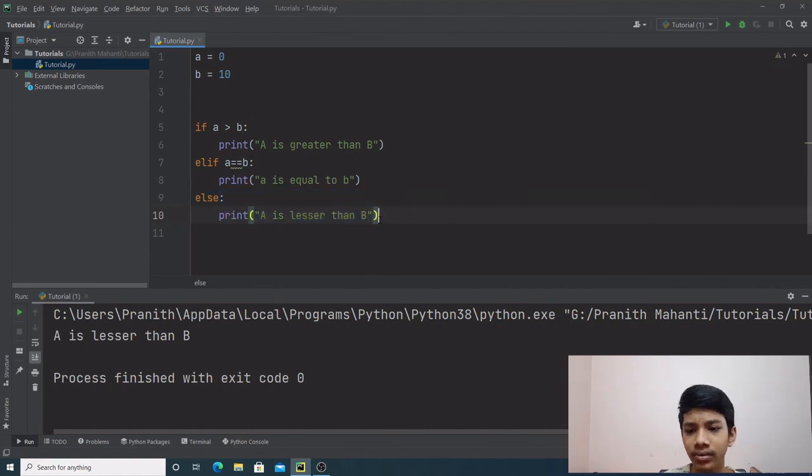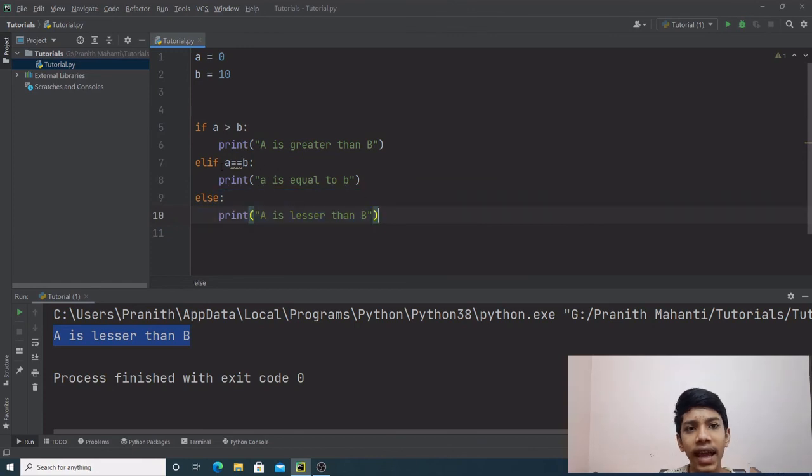Simple. As you can see over here, it prints out a is lesser than b. That's because both of these conditions are false, so the interpreter moves on to the else statement and prints this line.